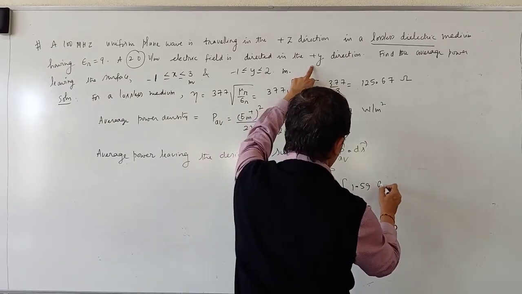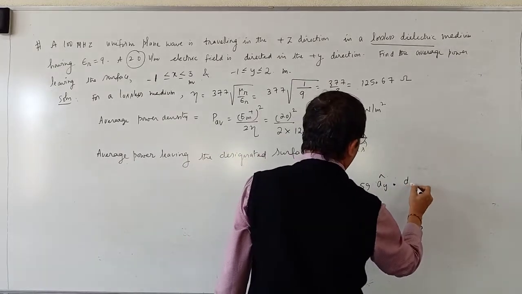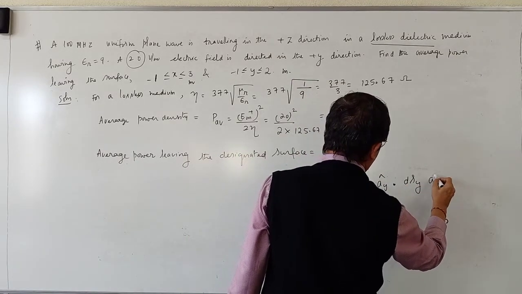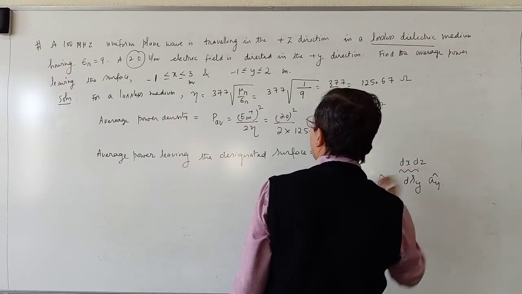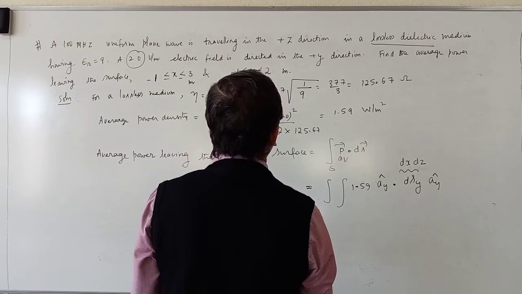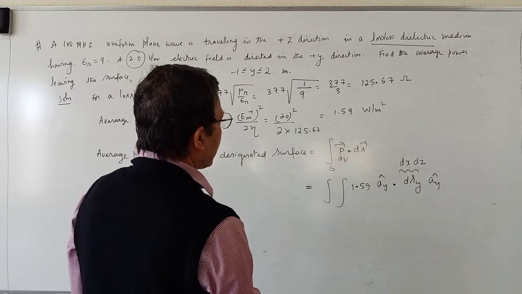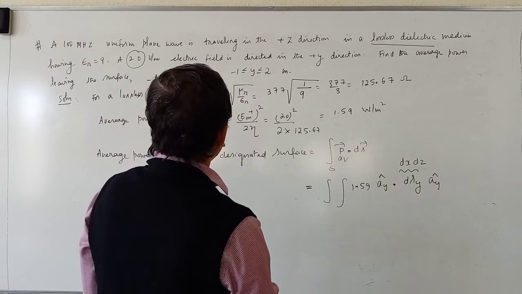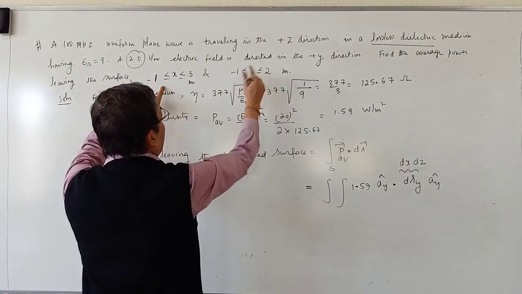Positive y direction. Therefore, unit vector is ay cap, dot dSy into ay cap. What is dSy? dSy is dx into dz. Okay, so that means this is x variation, and this has to be z variation. Please correct it. Z variation.